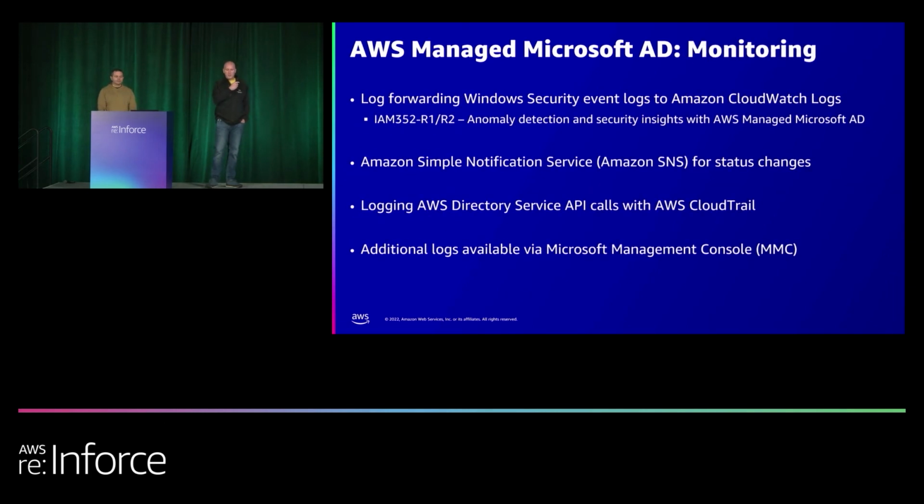Let's go ahead and talk about monitoring. We actually have a session, IAM 352, for anomaly detection based on the CloudWatch logs that we allow you to send. So we have this feature called log forwarding, where you can send the Windows security event logs. So these are actually the raw Windows security event logs that can be sent to your CloudWatch logs in your account. And they're not filtered in any way or form. You're getting the raw logs as they are in the Windows event log.